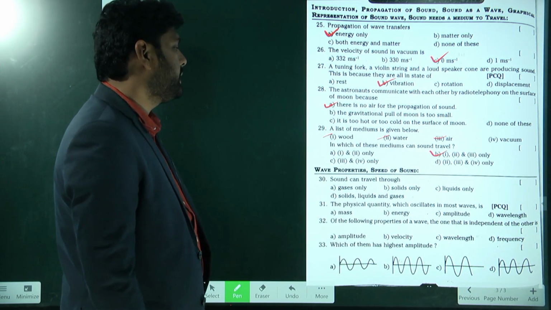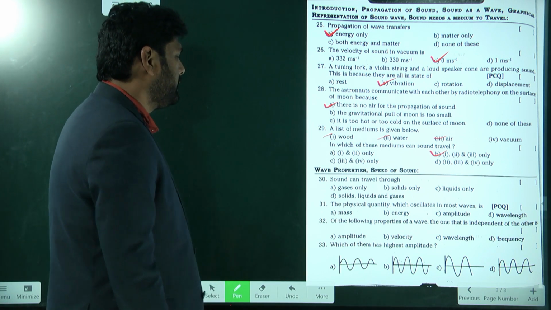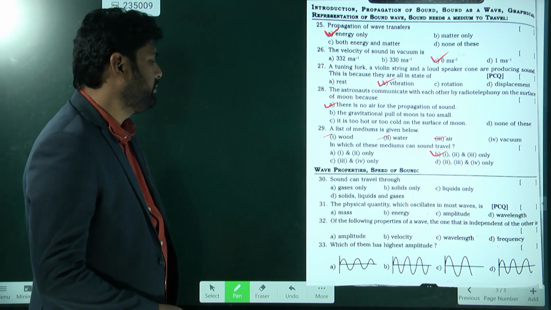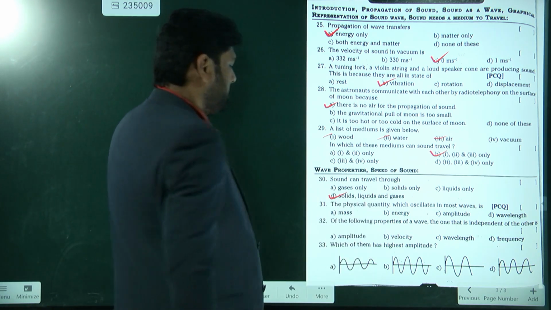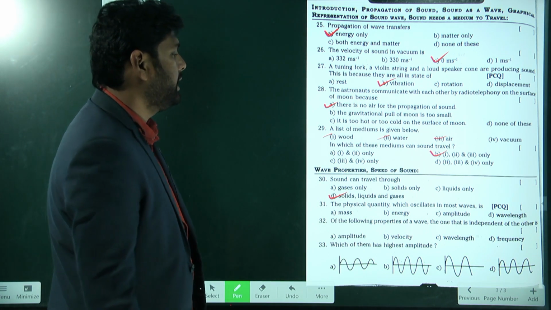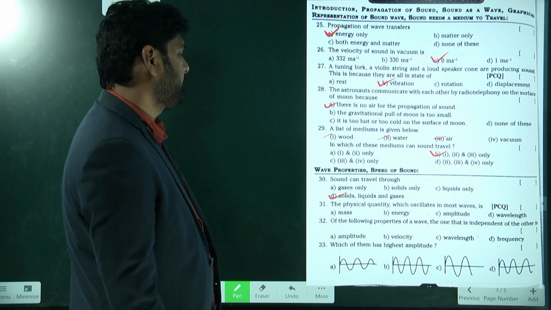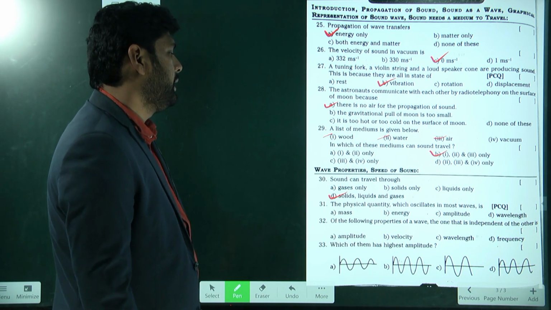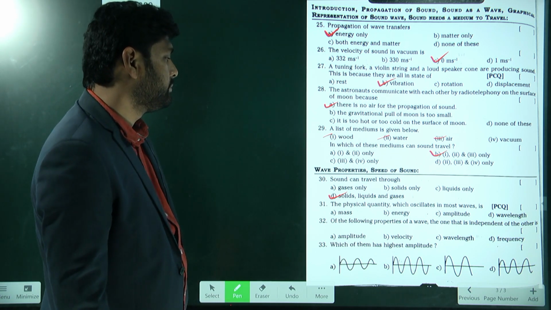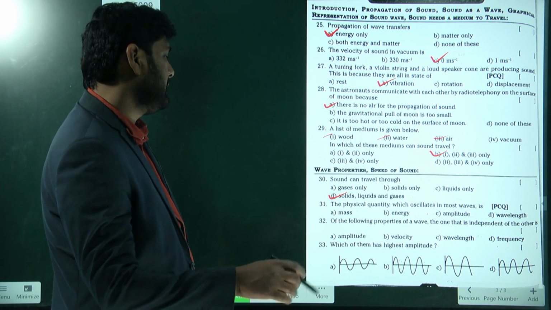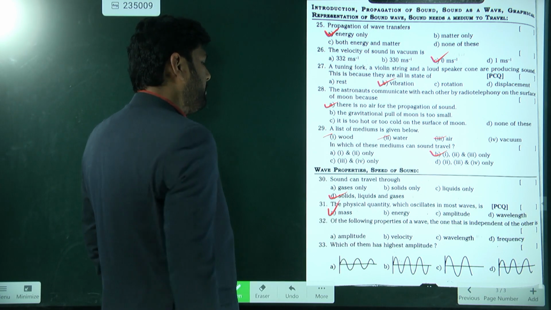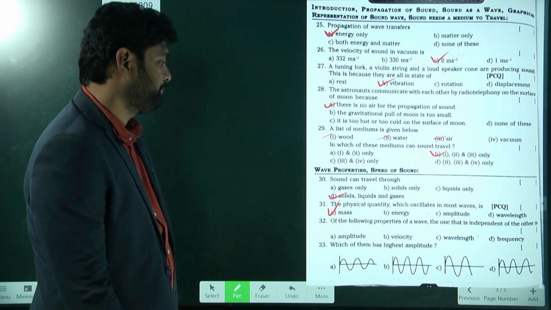Next, sound can travel through dash. Gases only, solids only, liquids only, solid, liquid and gases. Which one is correct? Very good. Next, the physical quantity which oscillates in most waves. The physical quantity which oscillates is mass. Mass will oscillate. Understand?